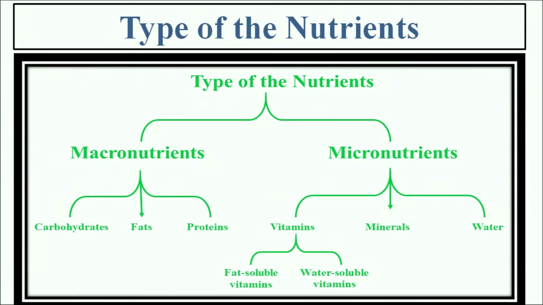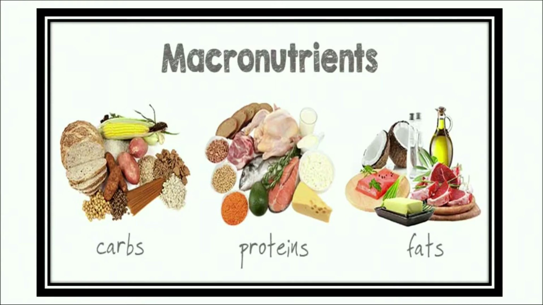Macronutrients. Macronutrients are our main source of energy. They are available in big amounts in the food and are also needed by the body. Macronutrients are carbohydrates, protein and fats. First we study about carbohydrates.